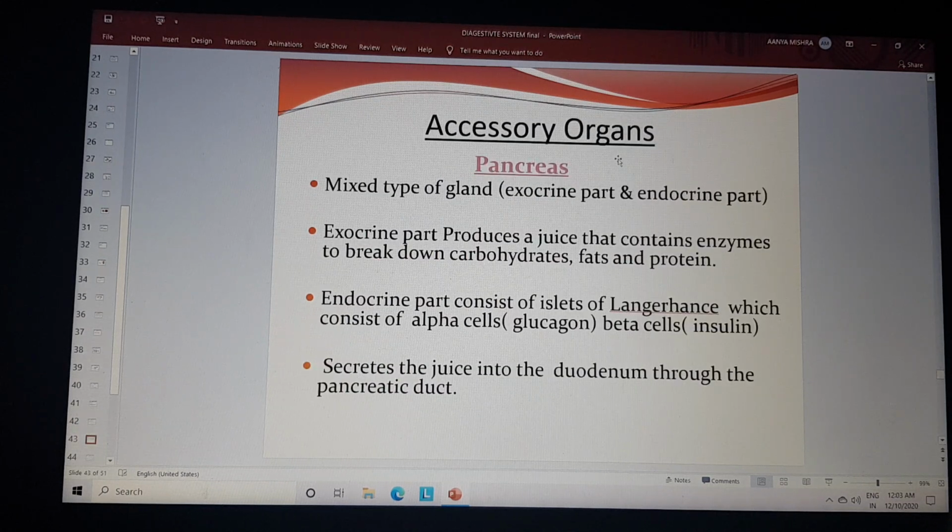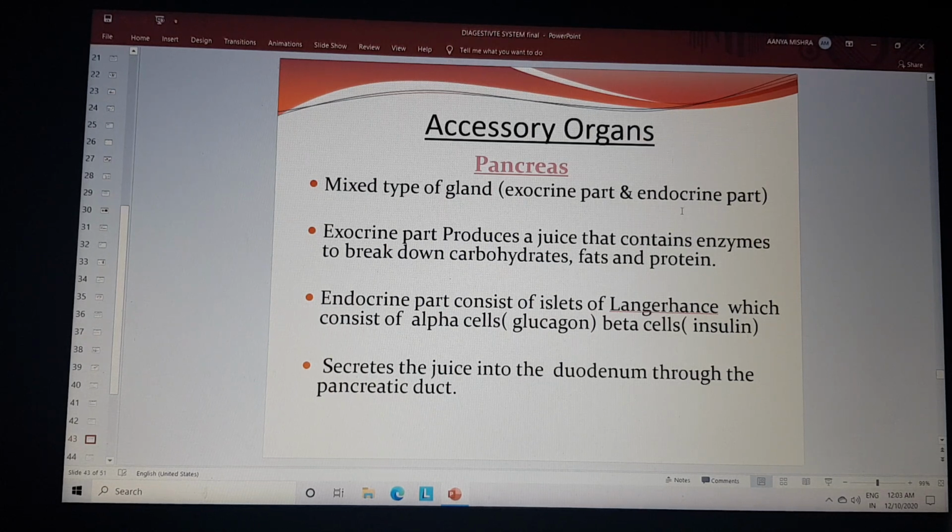The next accessory organ is the pancreas, a mixed type of gland, both exocrine and endocrine. The exocrine part produces juices that contain enzymes to break down carbohydrates, fats and proteins. The endocrine part consists of the islets of Langerhans, where alpha cells produce glucagon and beta cells produce insulin. These two secretions, glucagon and insulin, help in maintaining homeostasis of the body.